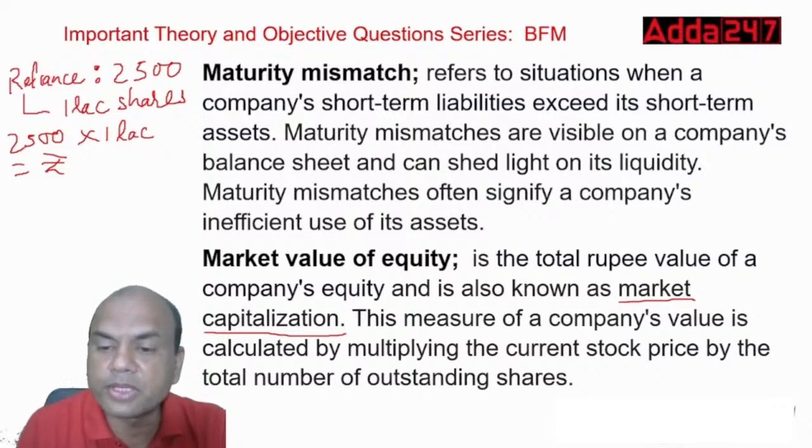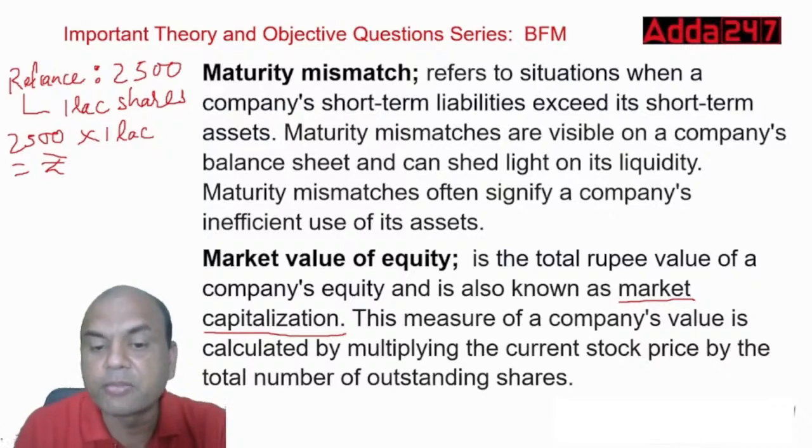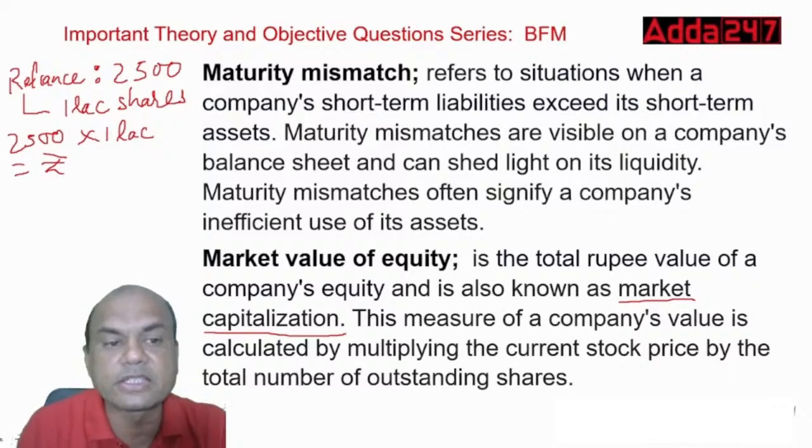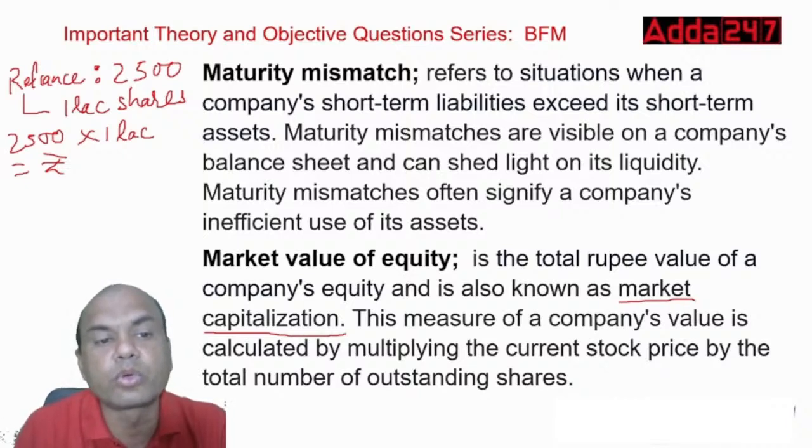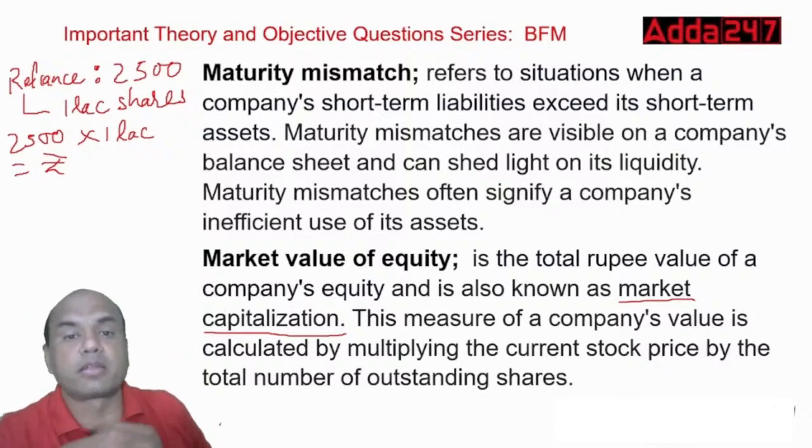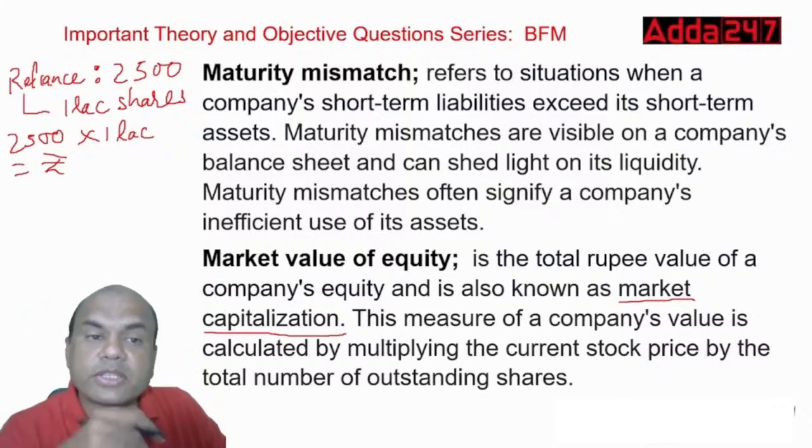The measure of company's value is calculated by multiplying the current stock price by the total number of outstanding shares. See this, we have done the same thing. Current market price into total number of the outstanding shares. How many shares have been issued in the market? That is known as outstanding shares.